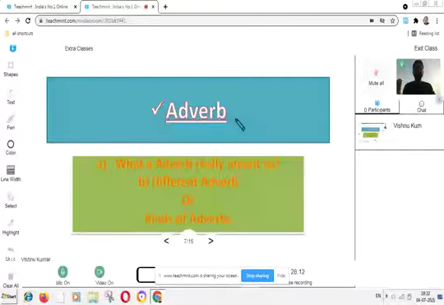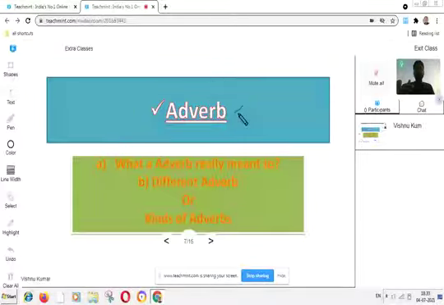If we are moving to the next slide, we will know the fourth part of speech. As we have just studied the verb, the fourth part of speech is the adverb.